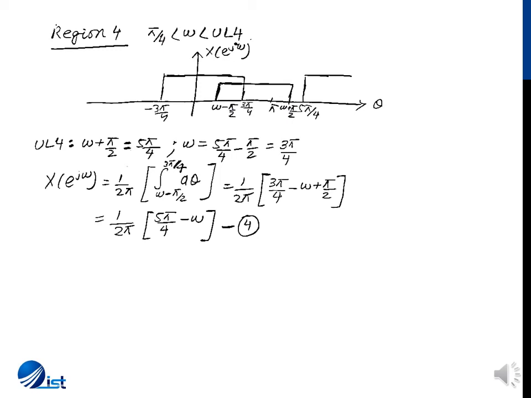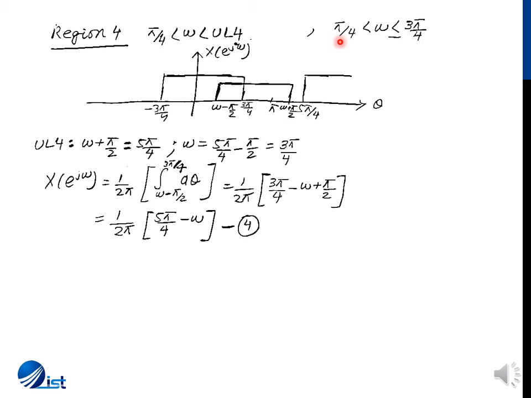For region 4, when the shorter width function goes beyond the central gate function, again we have a partial overlap, and this partial overlap continues till omega plus pi by 2 is less than 5 pi by 4. Because the moment omega plus pi by 2 becomes greater than 5 pi by 4, we'll have a situation where this function will be overlapping with both ends. So when we substitute the values and determine the upper limit, it comes out to be 3 pi by 4.